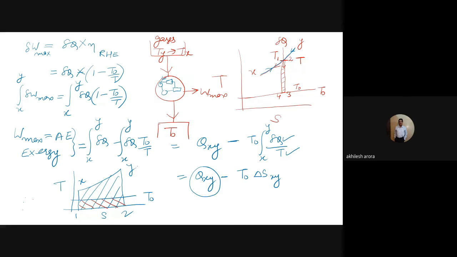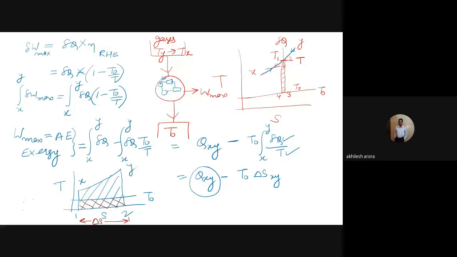This is T naught, and this value is delta S XY.